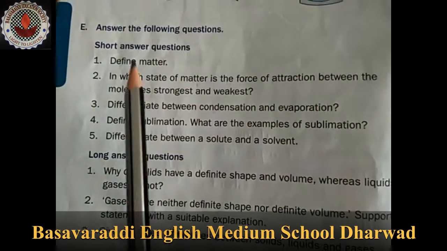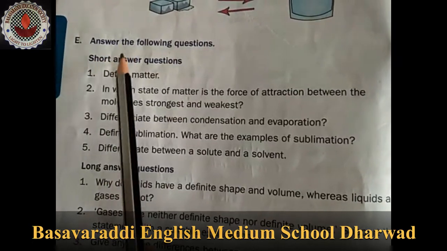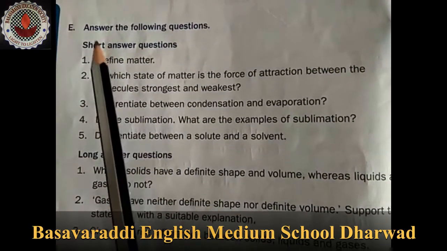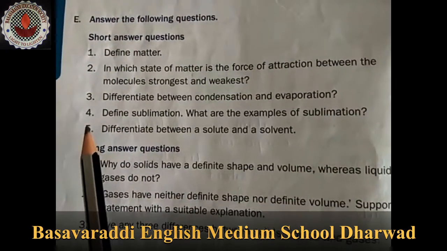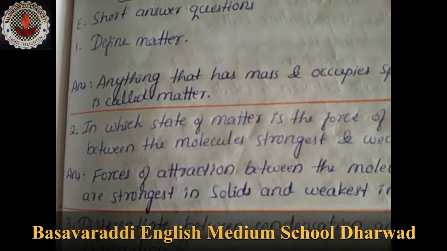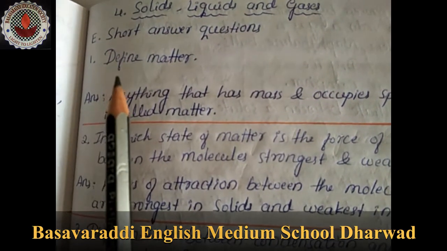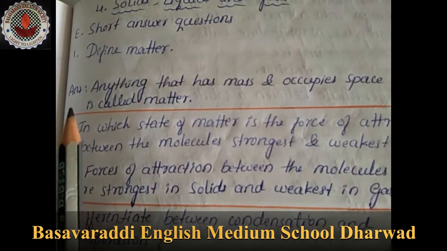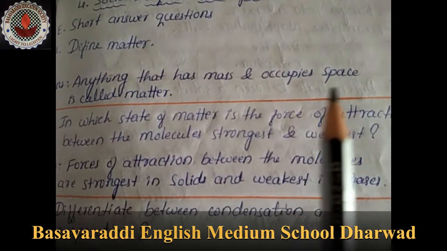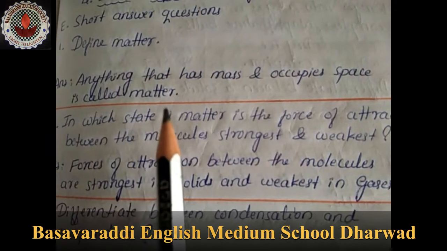E question. Answer the following questions. Short answer questions. There are 5 short answer questions. Let us discuss one by one. First one, define matter. Answer, anything that has mass and occupies space is called matter.